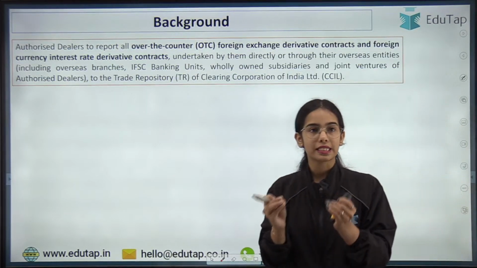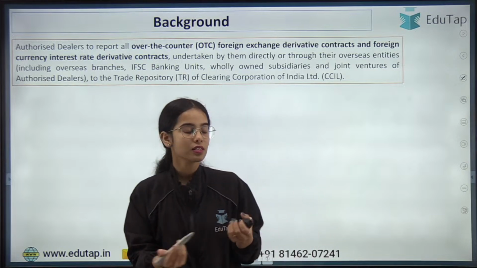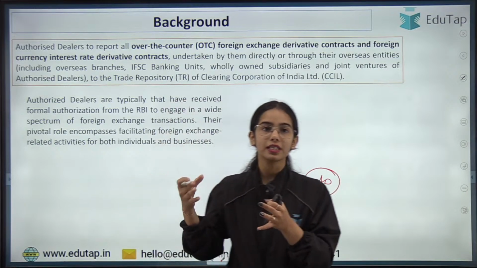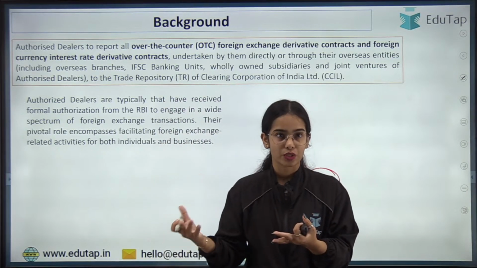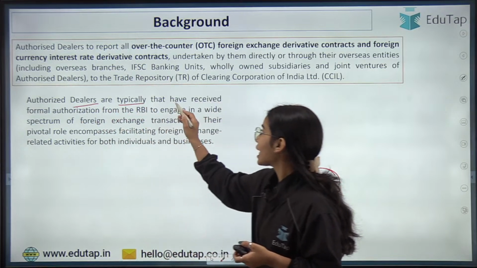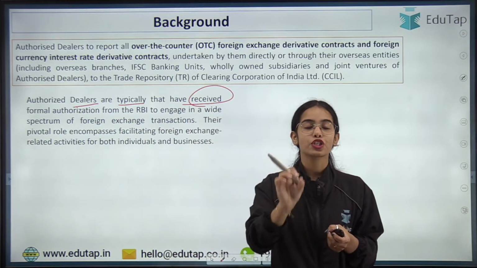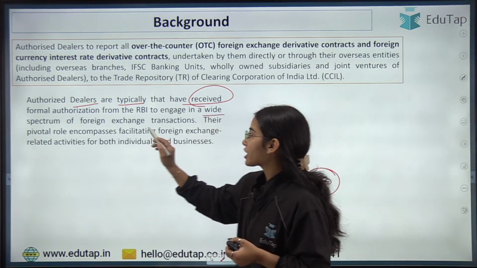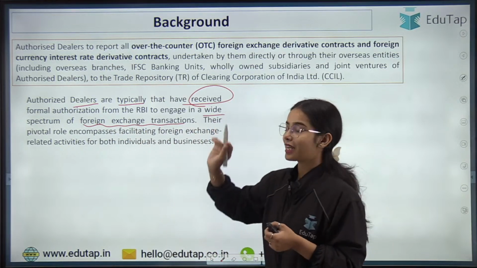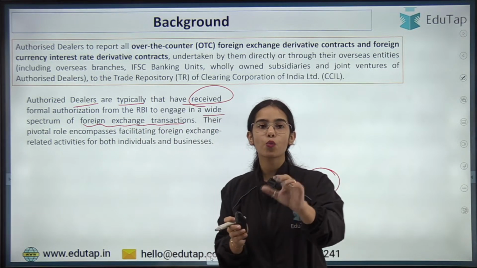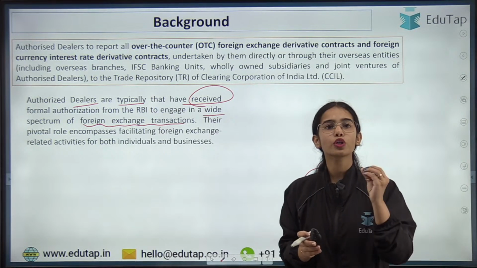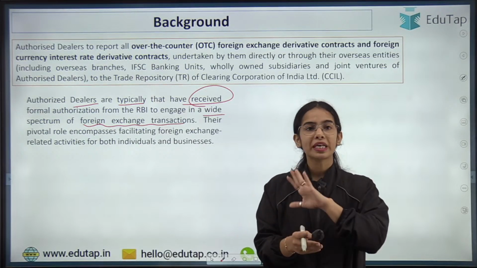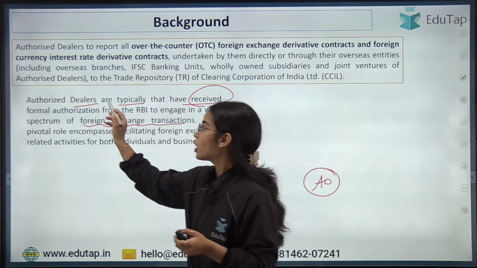So see, the authorized dealers. Okay, who are the authorized dealers? The authorized dealers are the ones that are authorized to undertake foreign exchange transactions. Authorized dealers are typically those that have received formal authorization from the Reserve Bank of India to engage in a wide spectrum of foreign exchange transactions. They can provide foreign exchange. Let's say you want dollars, and you want to transact in dollars. You cannot do it directly. You have to do it through an authorized dealer.